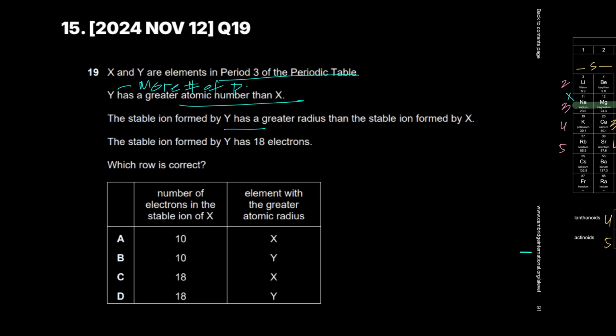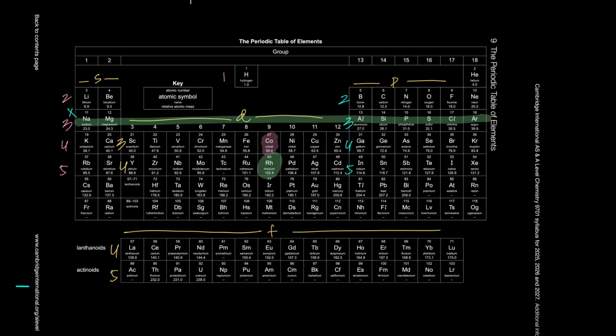The stable ion formed by Y has 18 electrons. Okay, that's so important. This tells you that sodium forms a stable ion of 1+, magnesium forms 2+, aluminum 3+. They are all metals, they tend to lose electrons. When sodium loses an electron, it moves to the electronic configuration of neon, with 10 electrons. When magnesium loses 2 electrons, it moves to the configuration of neon. When aluminum loses 3 electrons, it moves to the configuration of neon. So Y can never be sodium, magnesium, or aluminum. Sodium was incorrect right off the bat, because then what would X be?